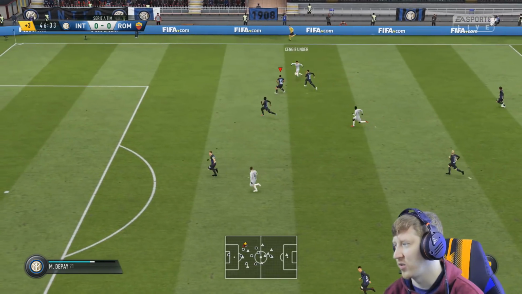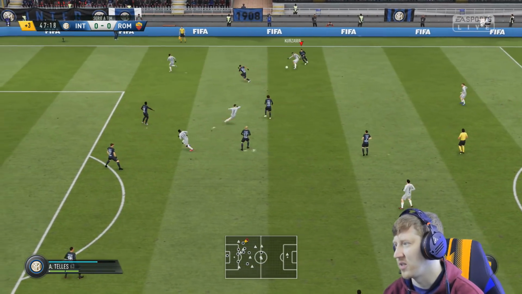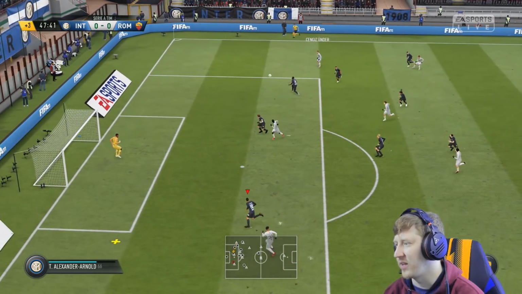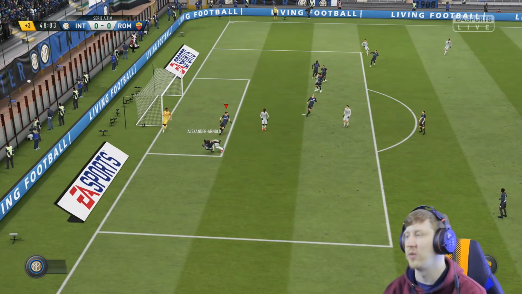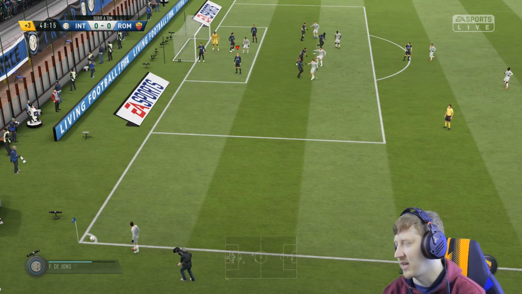Unless Cengiz Ünder creates something for them here, of course. Back there to Levan Kurzawa. Forward to Cengiz Ünder again. And it's a decent delivery. And Trent will get rid. And now it's the corner at the other end to end the half, rather than mine at the attacking end.